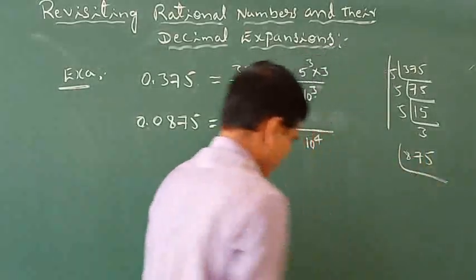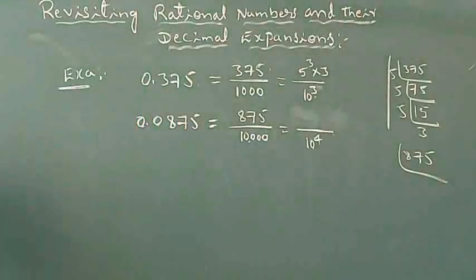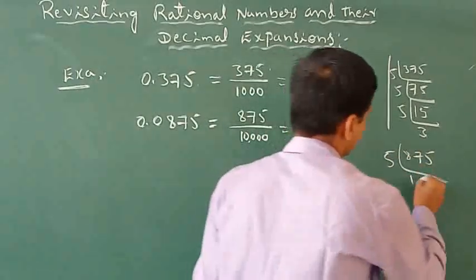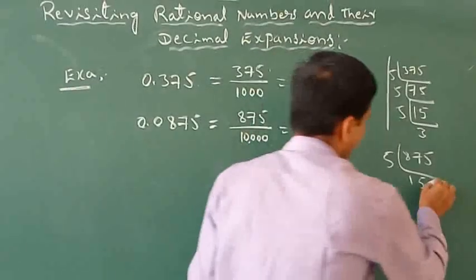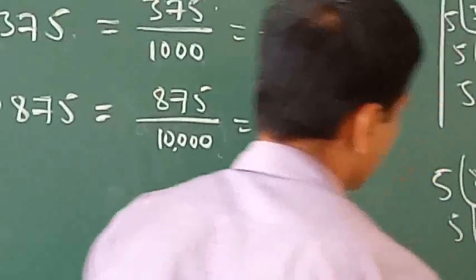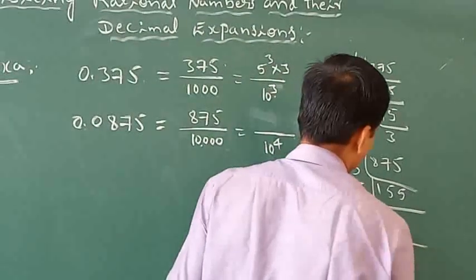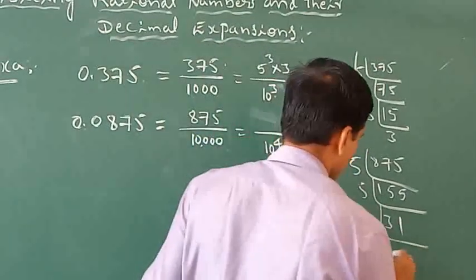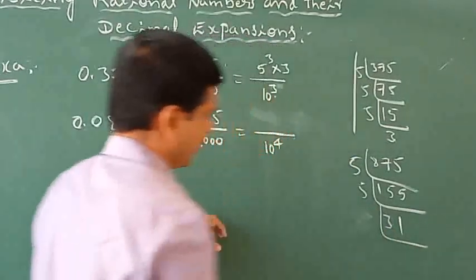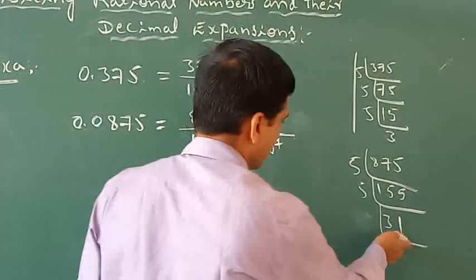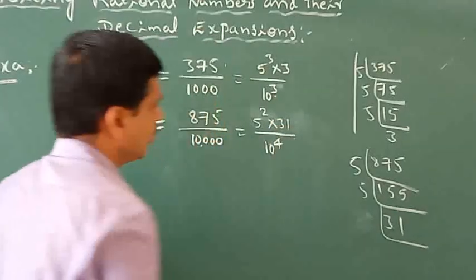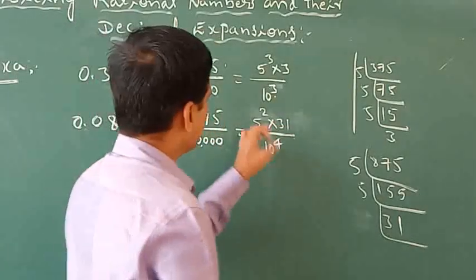Next here 875. In the same way, we can express this 875 also. 5 ones are 5, 5 sevens are 35, 5 fives are 25, again 5, 5 threes are 15. Again divided by 5, or you can take any number, but it is a composite number. Now express it like this: 5 square into 31, like this. So that is why 10 to the power of 4, 10 to the power.